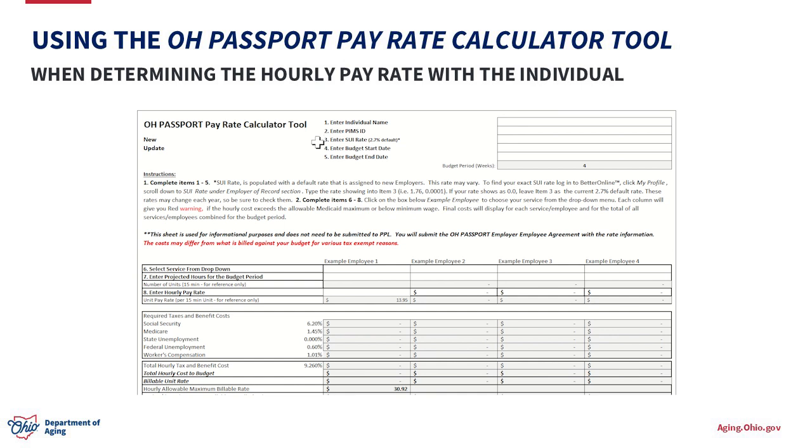For the purpose of having a discussion with the individual about what they want their provider's pay rate to be, we're going to use a 9% default rate. This 9% gives us a little bit of a buffer.